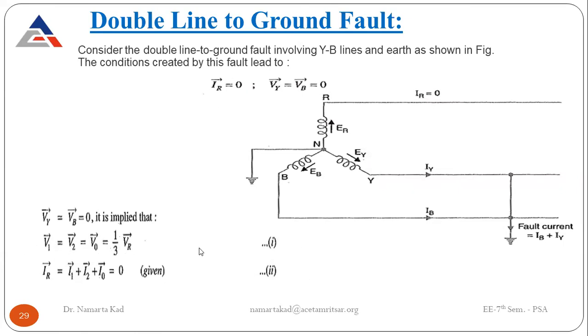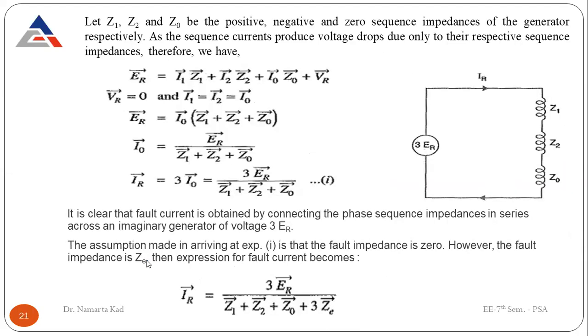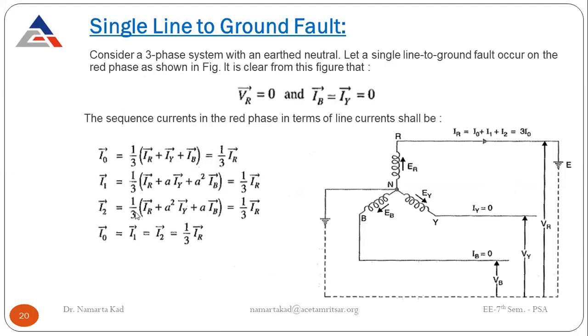So how does it come? These are the same equations as we have written earlier in the first analysis. Here this is the same condition but in the form of currents, that IB is equal to Iy is equal to 0. But in the case of the double line to ground fault, we have the same condition in the form of voltages. So you have to just apply the same equations and put down the conditions, but in the form of voltages now.